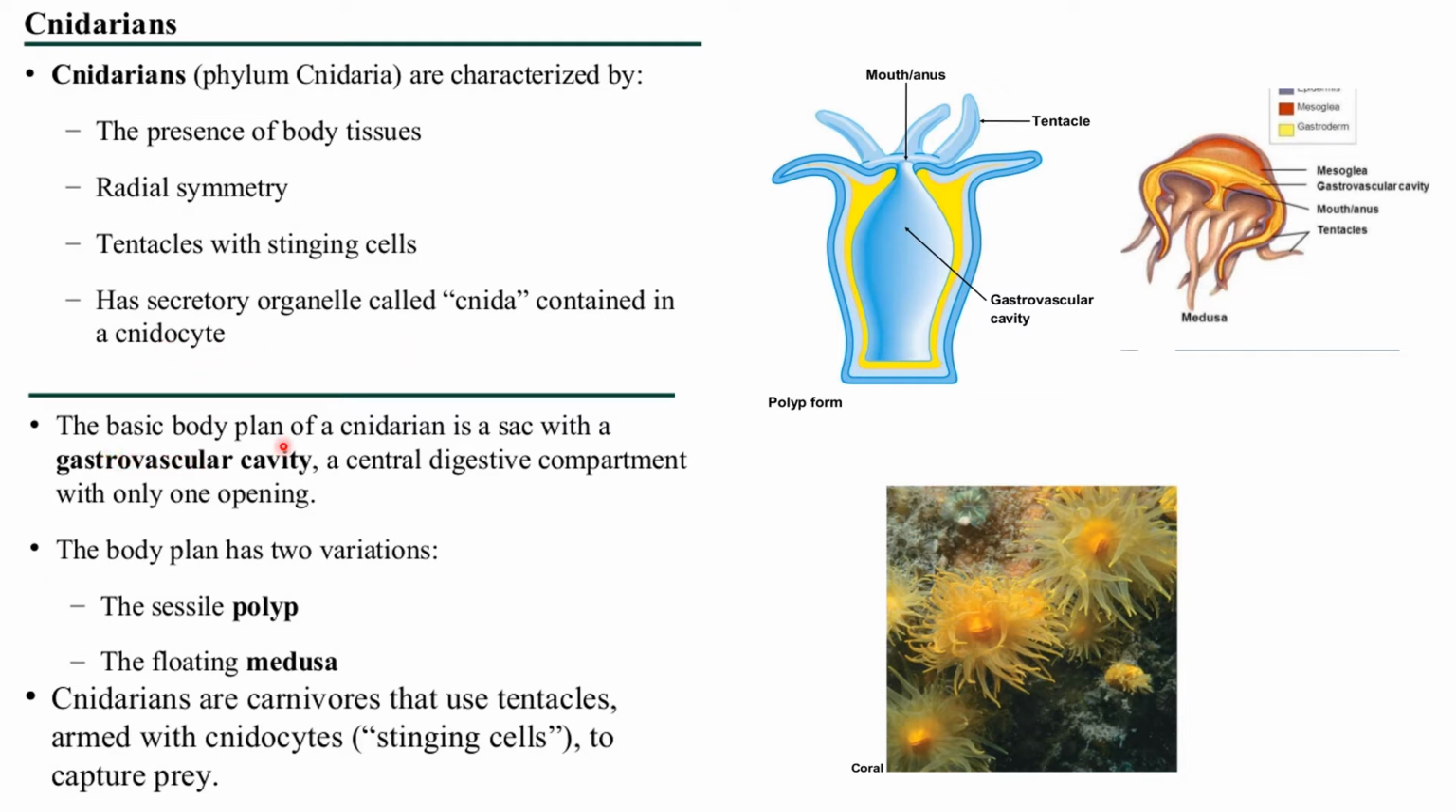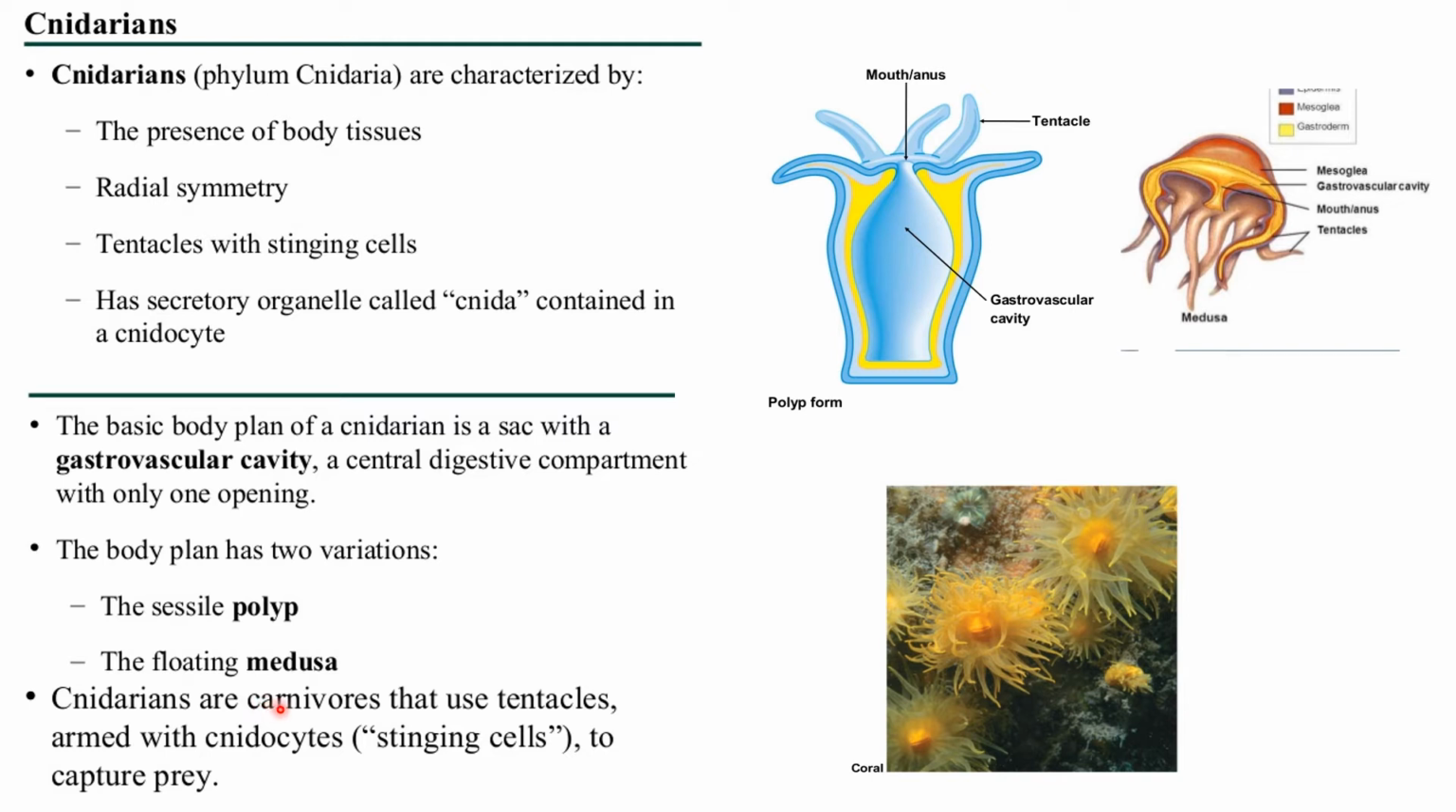So the basic body plan of the cnidarian is a sac with a gastrovascular cavity. That means there is a digestive system also and a vascular, meaning circulation, system also, with only one opening. So as you can see over here, this is a cavity, which is the gastrovascular cavity, with one opening only. Mouth and anus both have only one opening. The body plan has two variations. The first is sessile polyp and the second is floating medusa. Sessile means, as I told you in the last slide, attachment. So there is a polyp which is attached to something, and the second one is floating medusa. There are two variations in them.